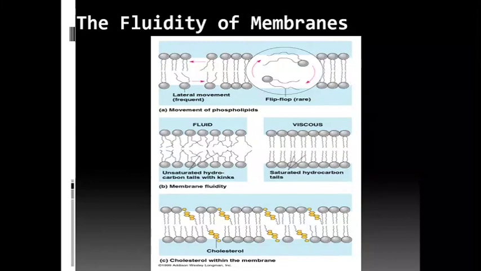In the third figure, there is a greater amount of cholesterol molecules in the membrane structure, which makes the membrane more stable and static.